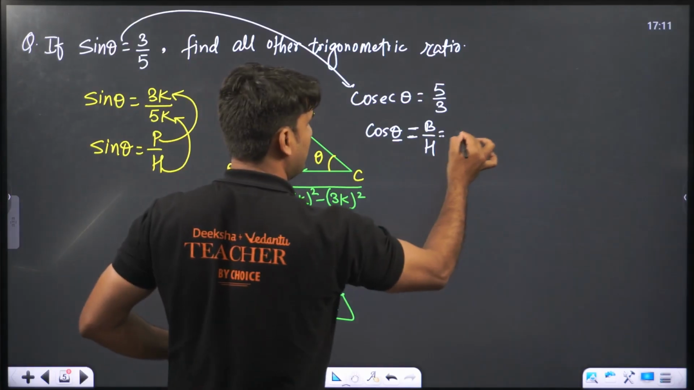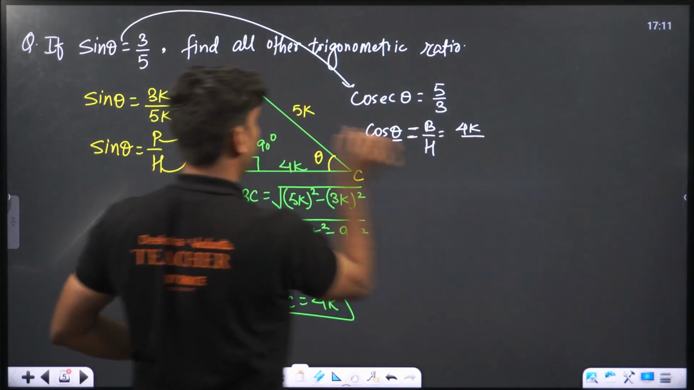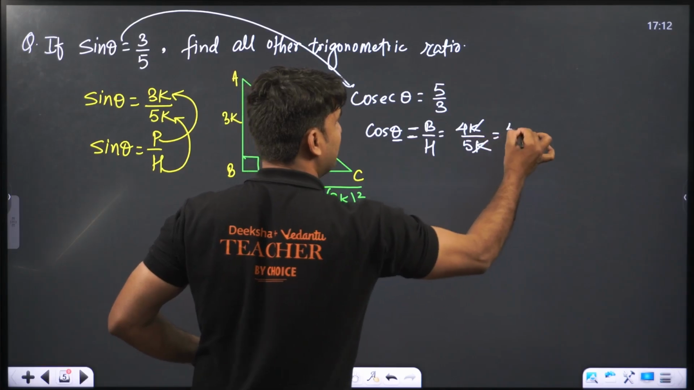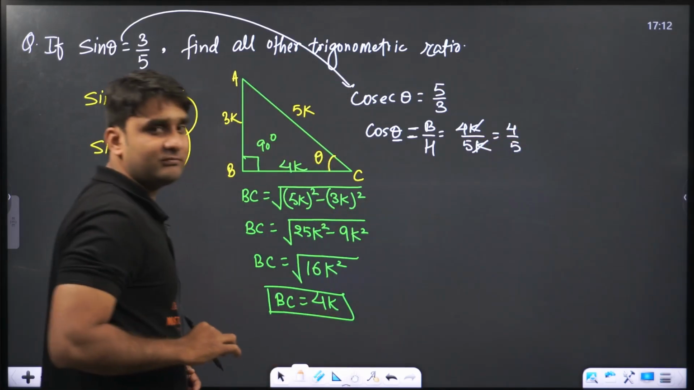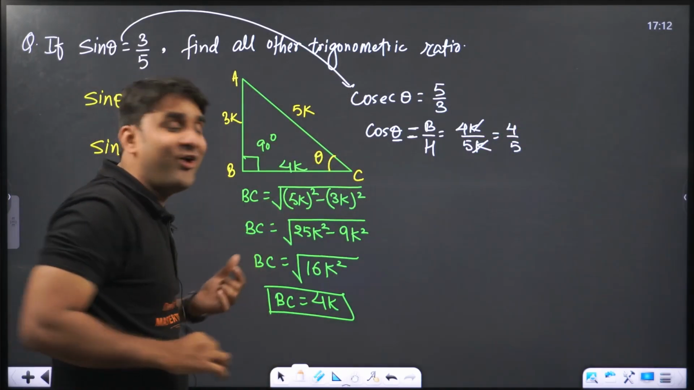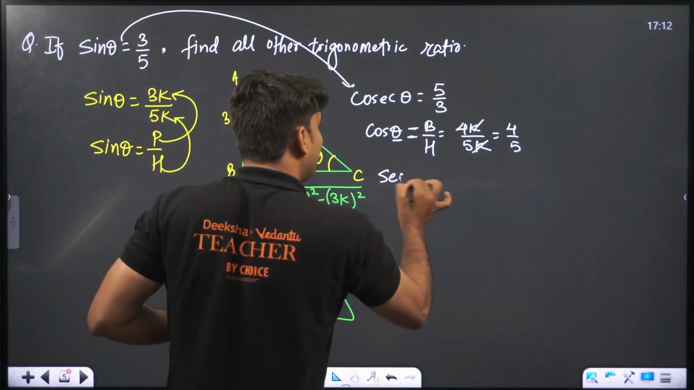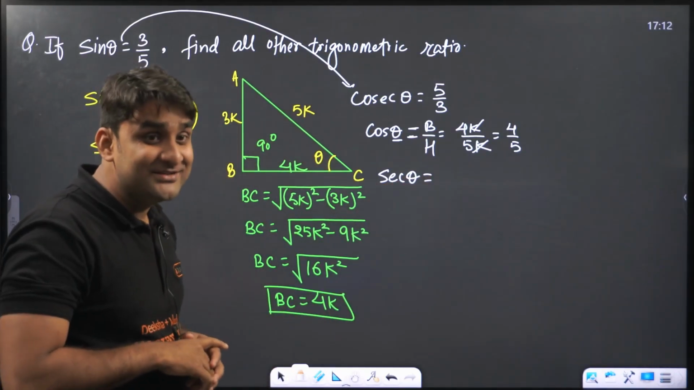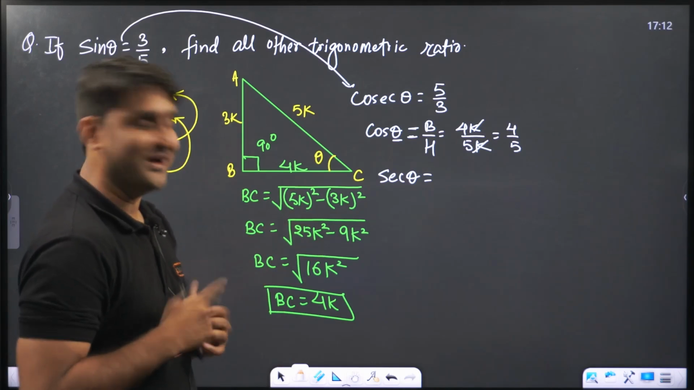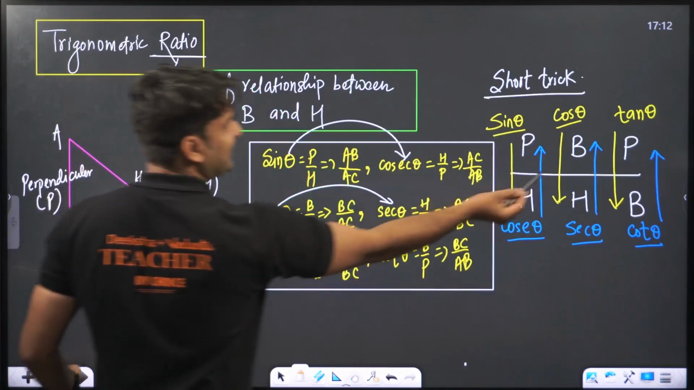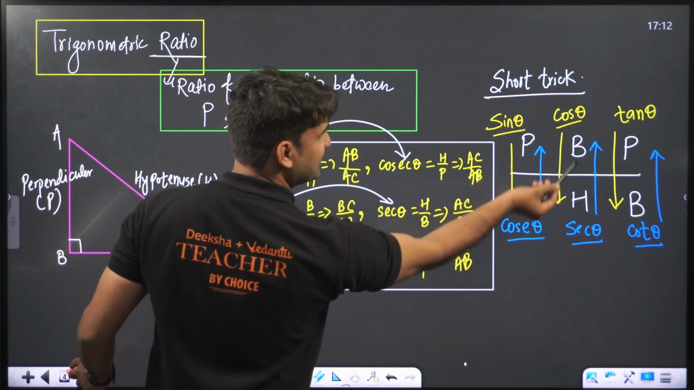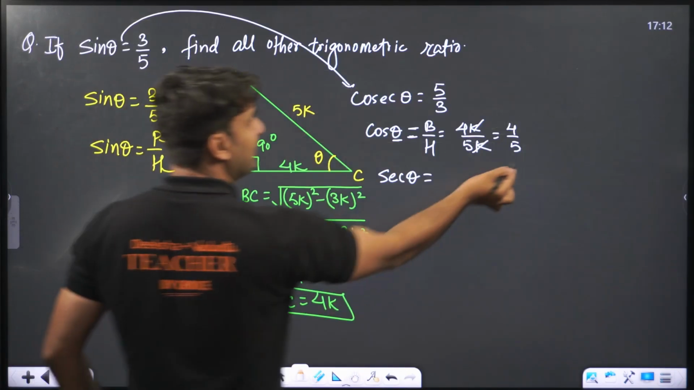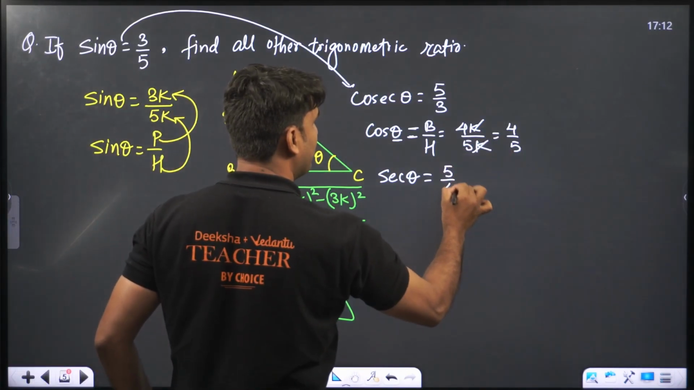So this is equal to 4k and hypotenuse 5k. So k cancels. Answer will be 4 by 5. And once you have done with cos, you can directly write sec theta. Why? Because sec theta is the reciprocal of cos theta. Everyone, listen. Cos is base by hypotenuse. Sec is hypotenuse by base. So this is reciprocal. So answer will be 5 by 4.